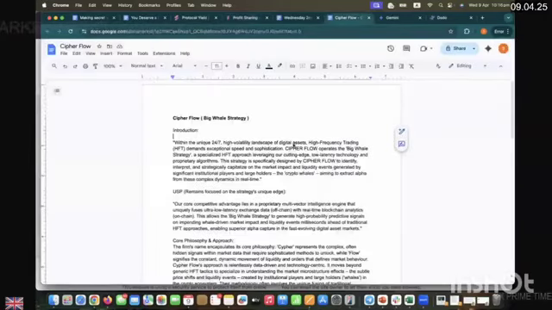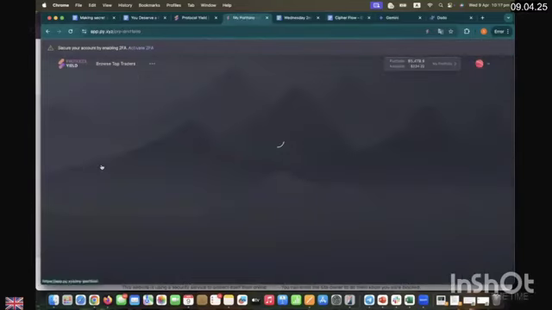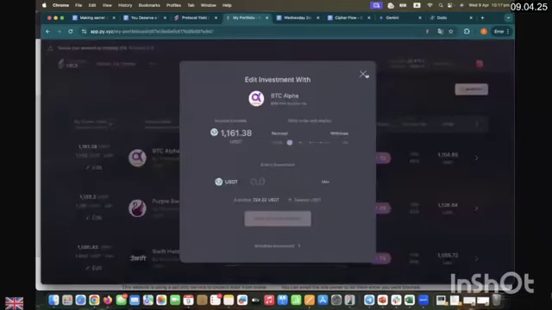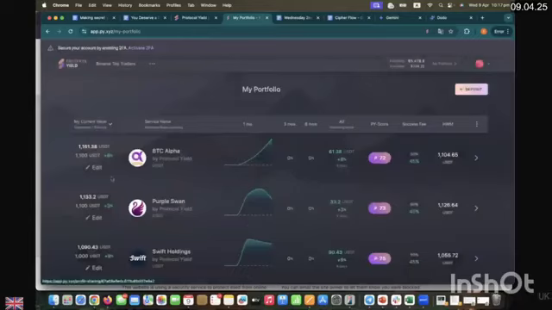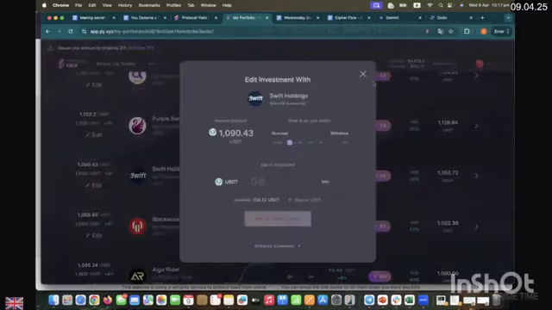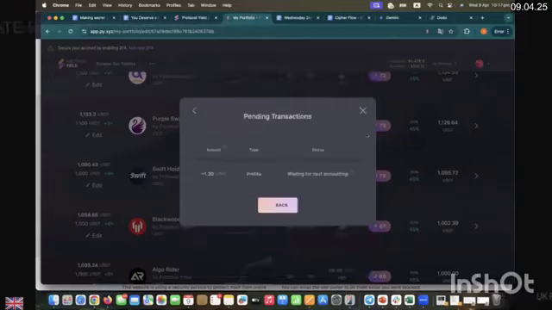So if I look at my portfolio, I did a few strategies with different kinds of reinvestment. I did 100% reinvestment, so yesterday's profits were reinvested, and then what I have is 1161 USDT of AUM with one service, and the other service I reinvested 100%, and this one also I reinvested 100%. But this one I did 50% withdrawal, 50% reinvestment. So see, I have a pending transaction as well. That is my today's withdrawal of profit for this service.